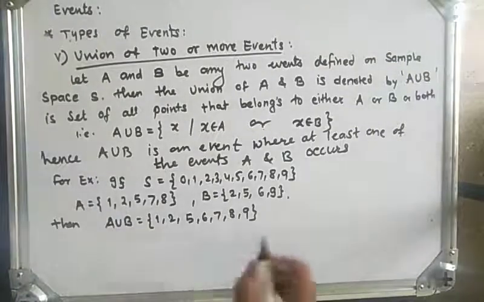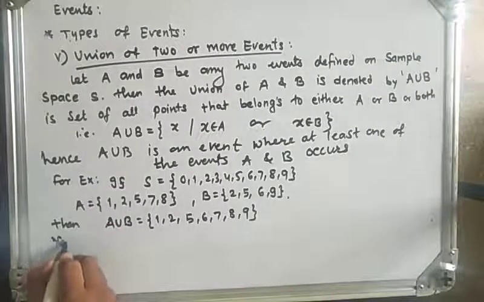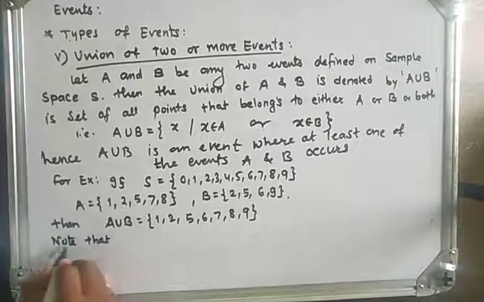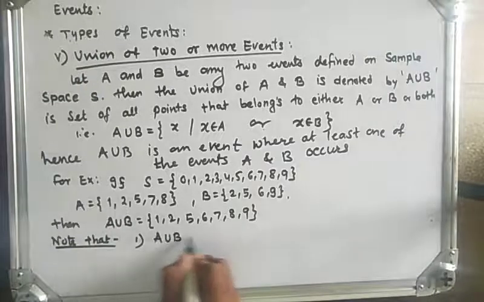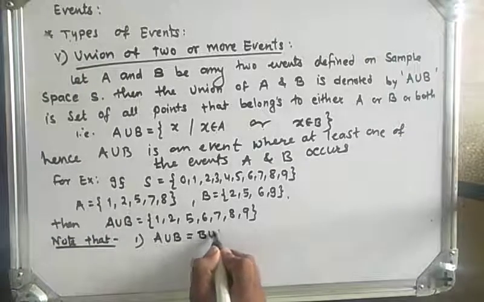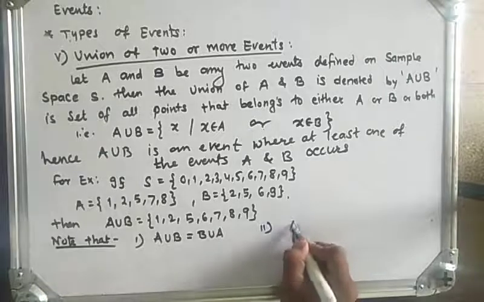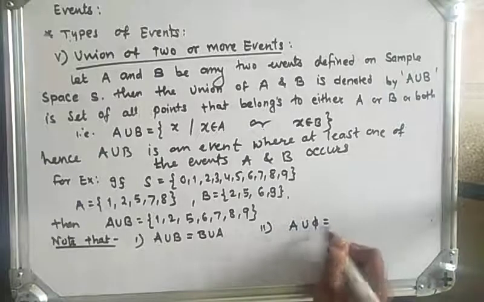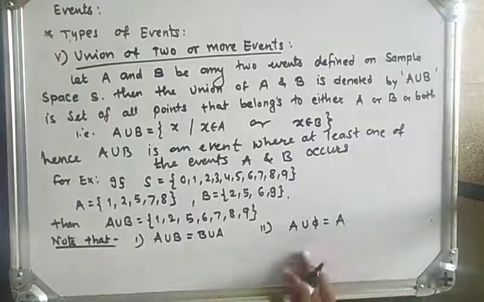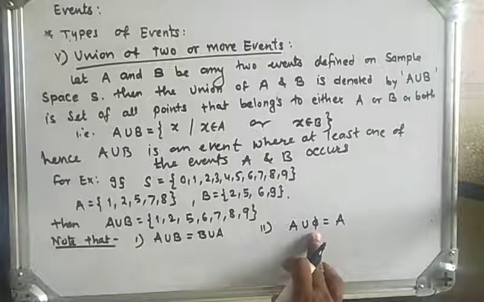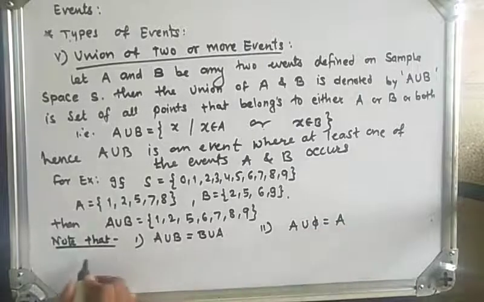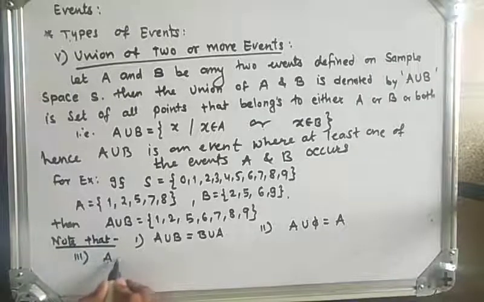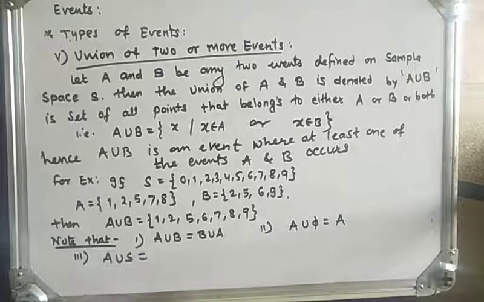Now let's see the results. Note that first, A union B is the same as B union A. Second, A union the empty set gives again A, because the empty set has no elements, so we get event A again. Third, A union S, because S is the whole sample space and A is a subset of S.